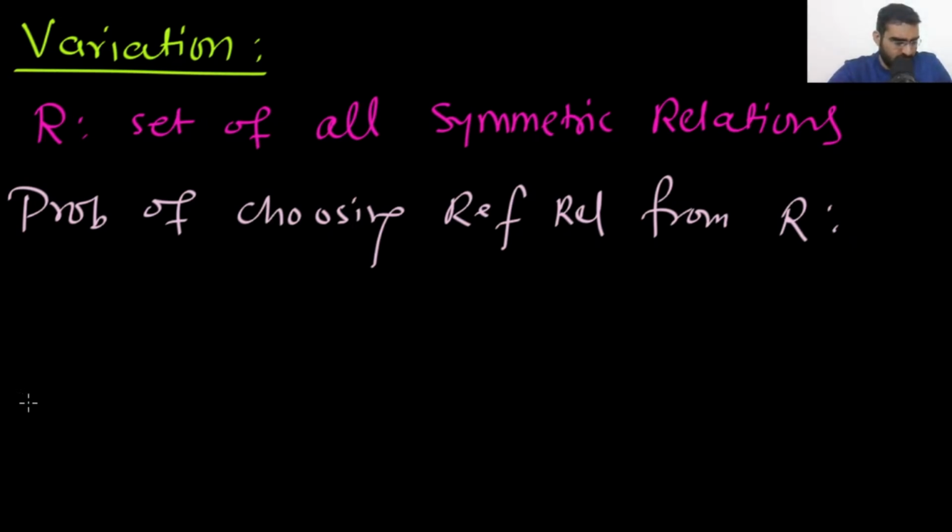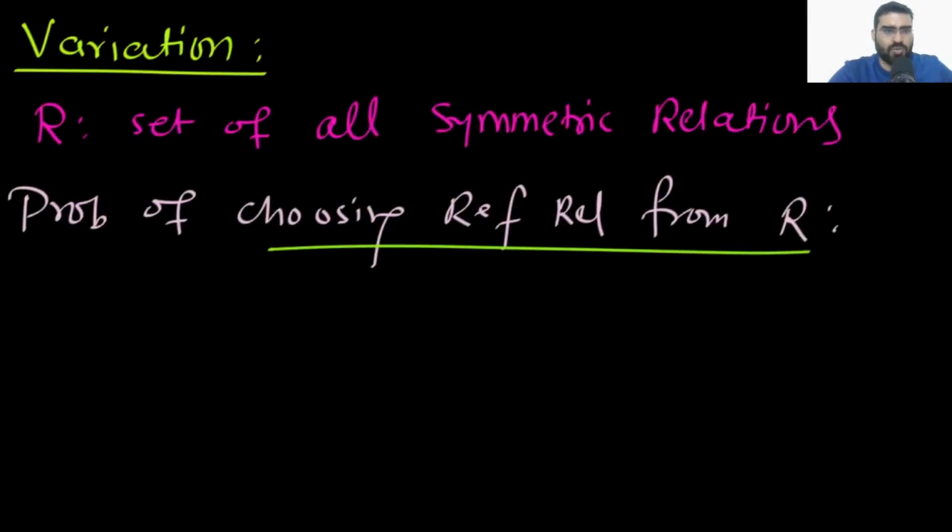They can give you that relation R is a set of all symmetric relations. So what are these relations? This is the set of all symmetric relations. And now we are finding the probability of choosing a reflexive relation. You are choosing a reflexive relation from R. What is the probability of that? This type of question they can ask you. This is another variation they can ask you.